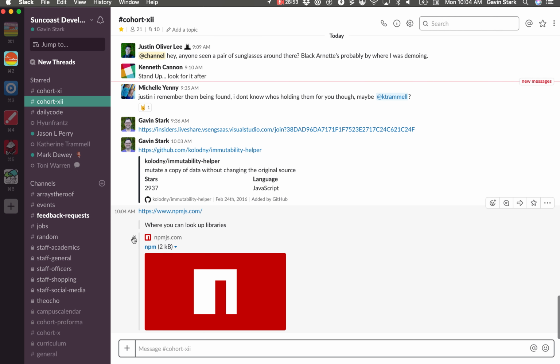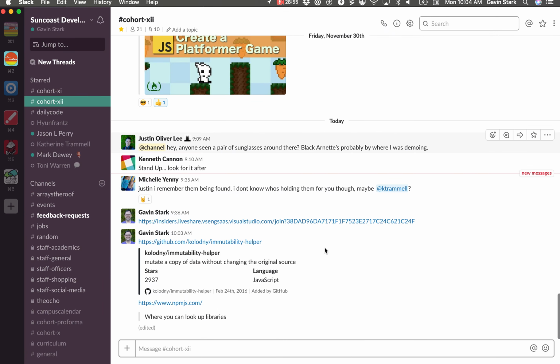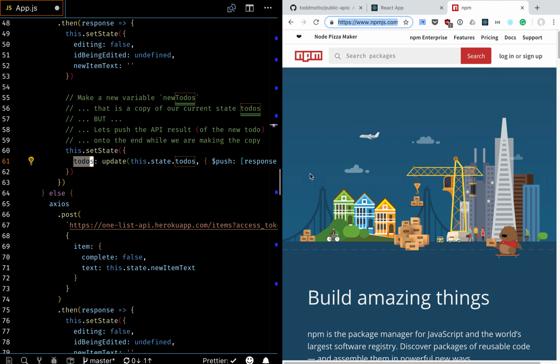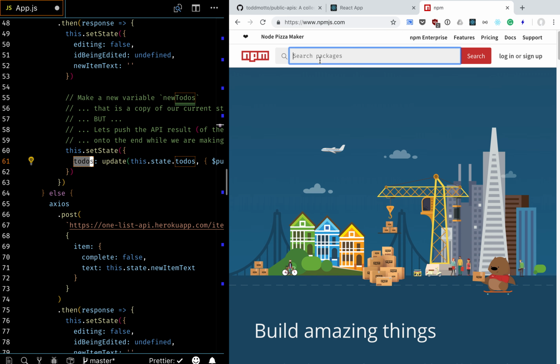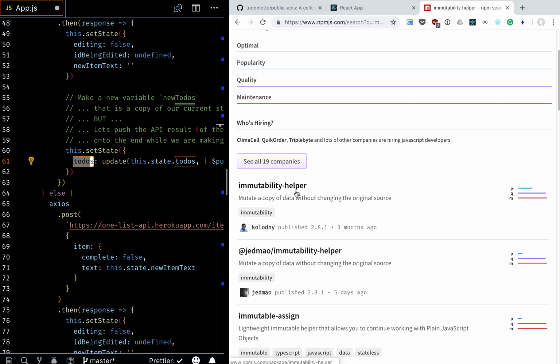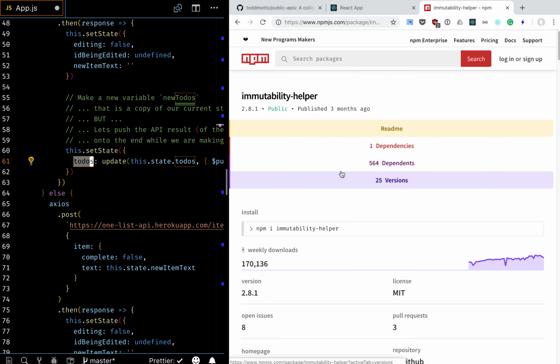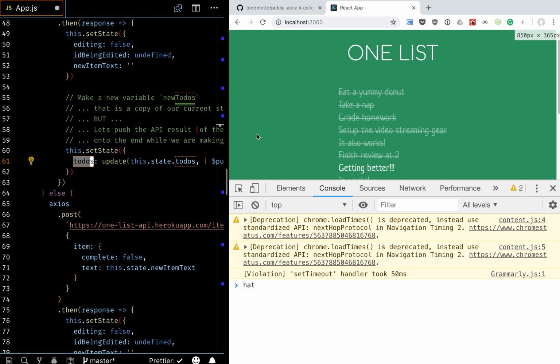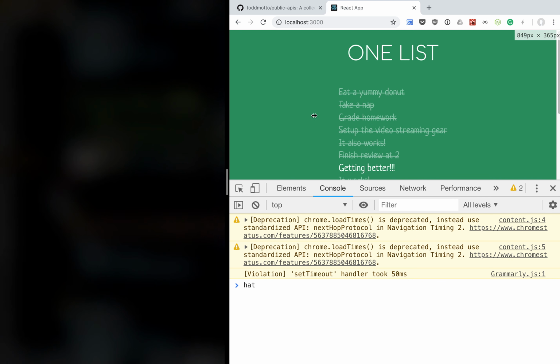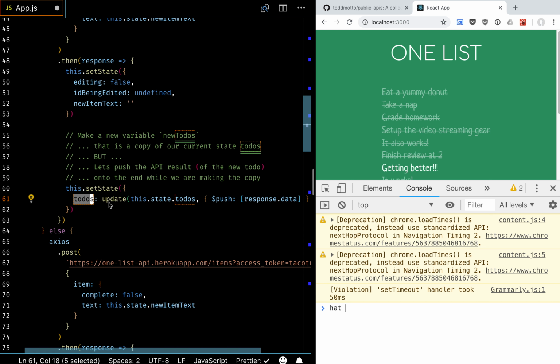npm.js. So this is kind of the official repository of all of the npm libraries that we use. Right? And you could come in here and search for immutability helper. Oh, there's immutability helper. Show up on here when I pinned it. Immutability helper. It's for all of us. Should be there now. Immutability helper. Cool. Right. So we would essentially use the same thing here in our else.